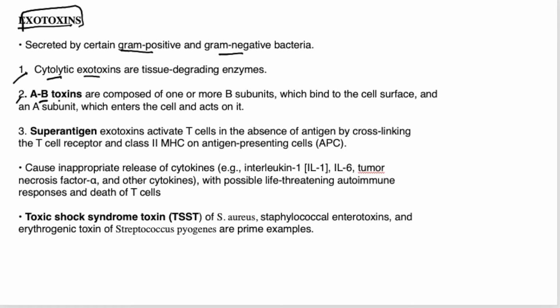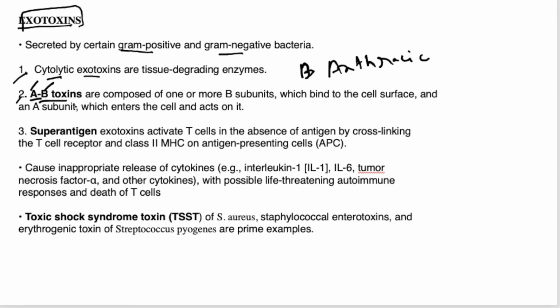Next is AB toxins. What do AB toxins mean? Most of the exotoxins, over 90%, except the exotoxin produced by Bacillus anthracis, have two components, A and B. A stands for active and B stands for binding. The B component of the AB toxin binds to the cell surface and facilitates the endocytosis of the A component.